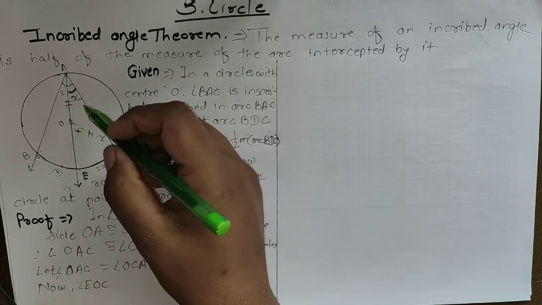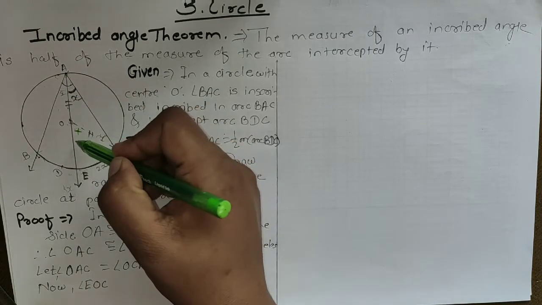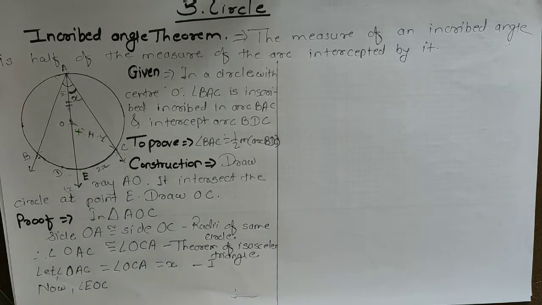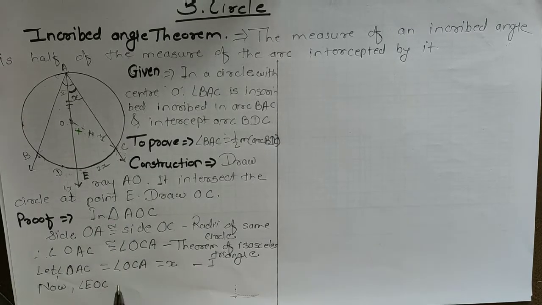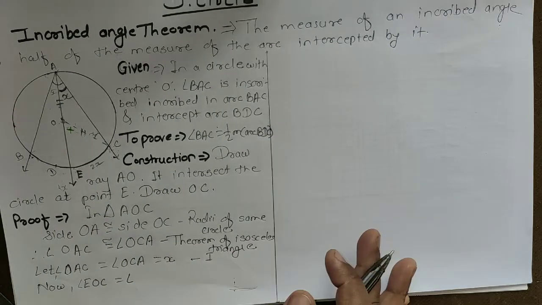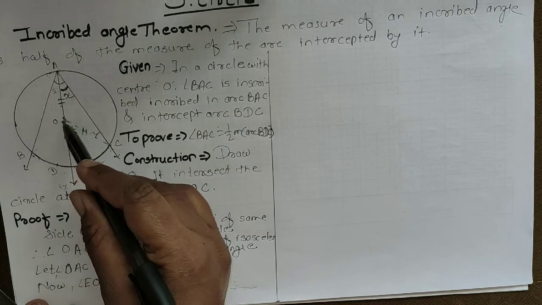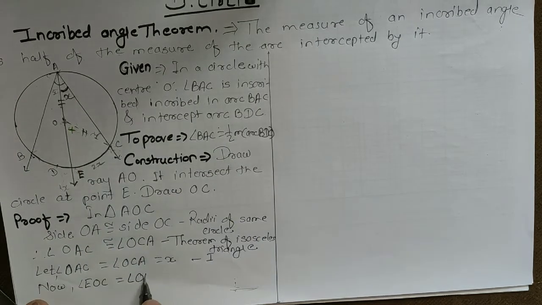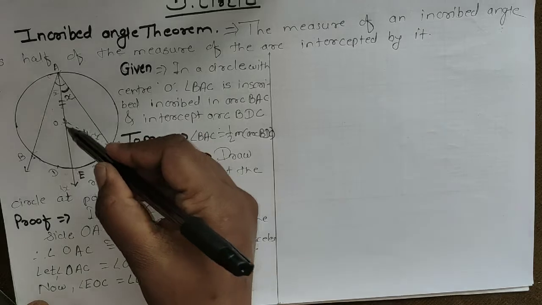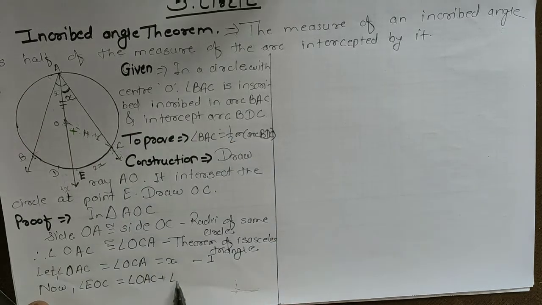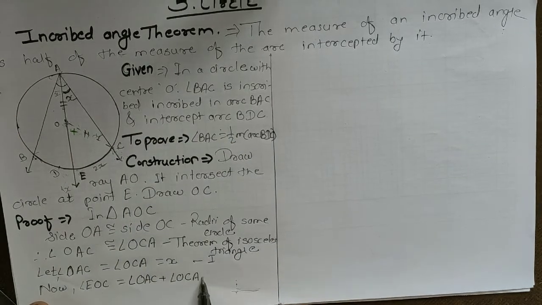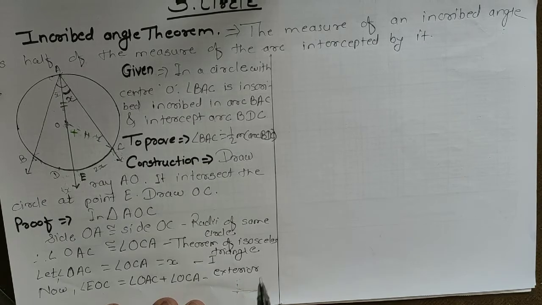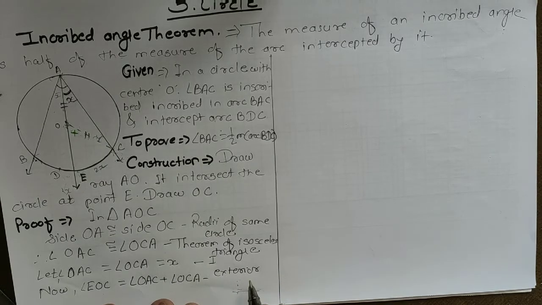What is the exterior angle theorem? The exterior angle is equal to the sum of the interior opposite angles. So we write angle EOC is equal to angle OAC plus angle OCA, reason: exterior angle theorem.